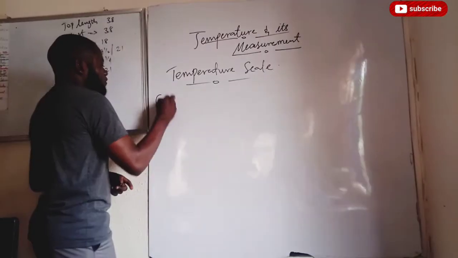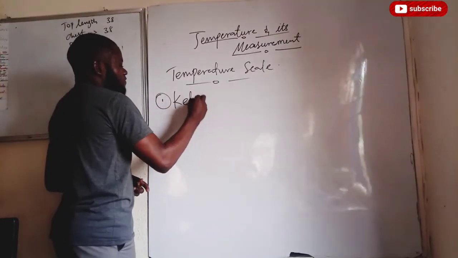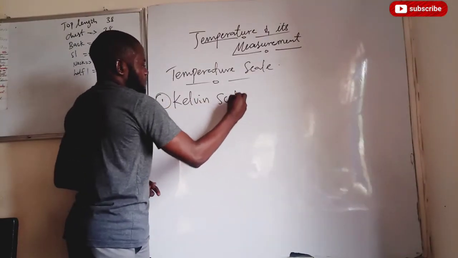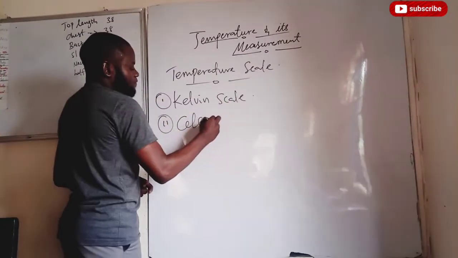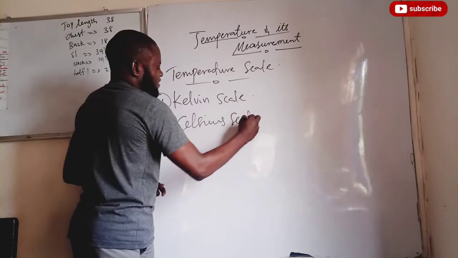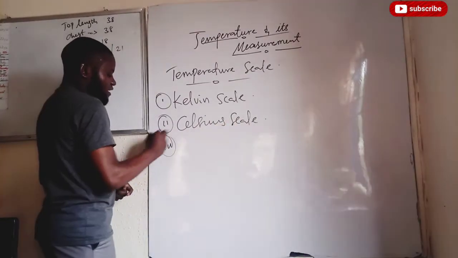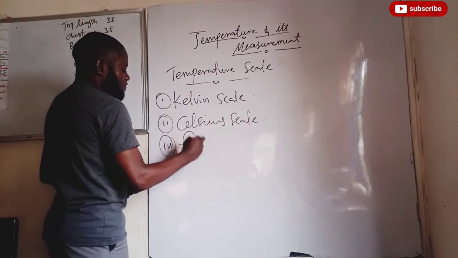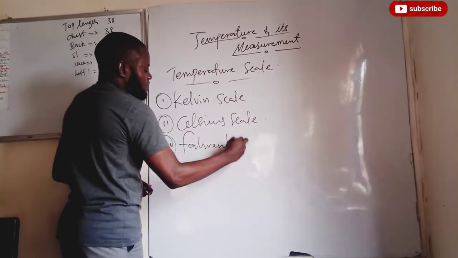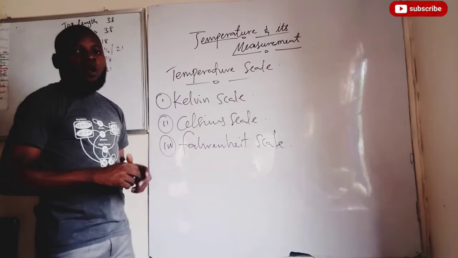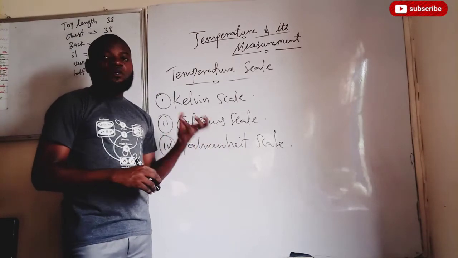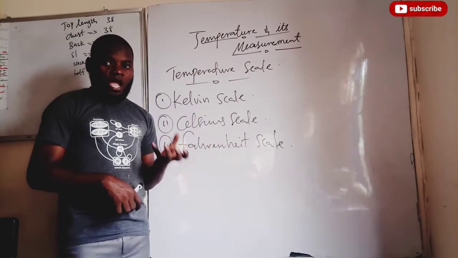So we have 1, the Kelvin scale. And we have 2, the Celsius scale. And 3, we have the Fahrenheit scale. These are the 3 scales of temperature that are commonly used. Are we together now?